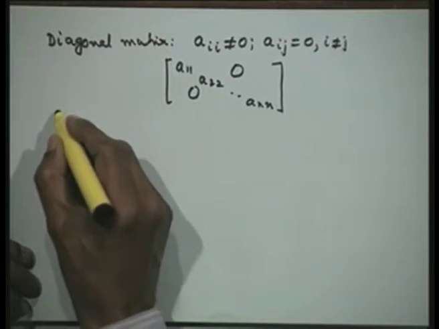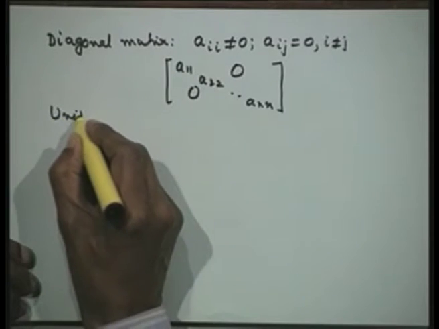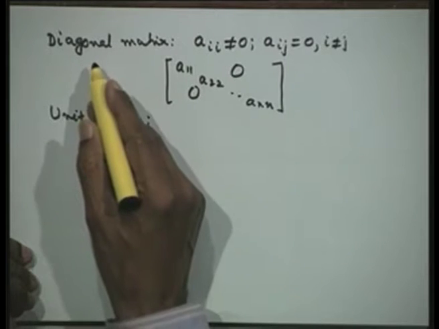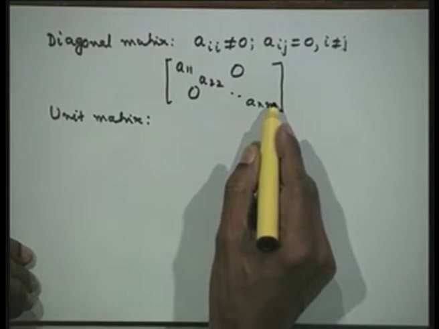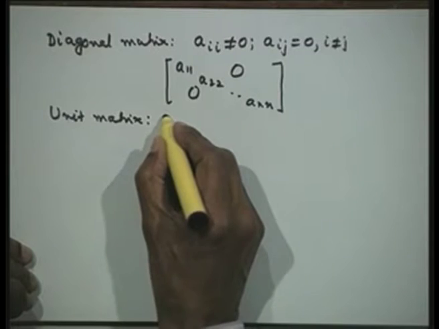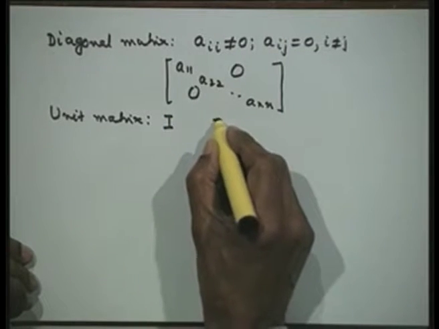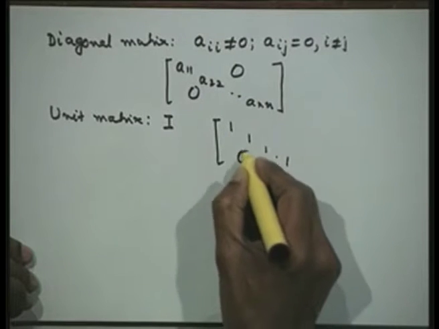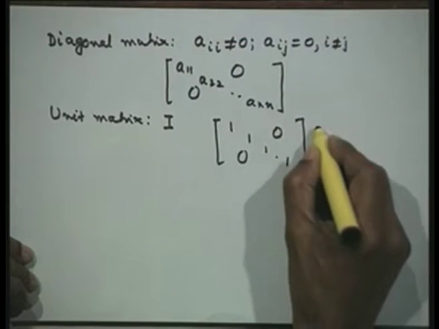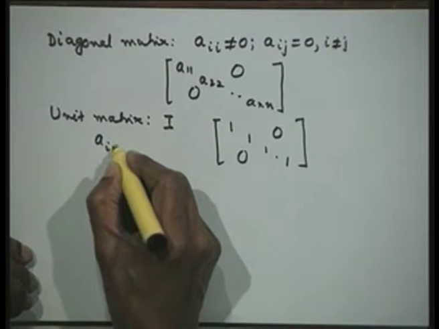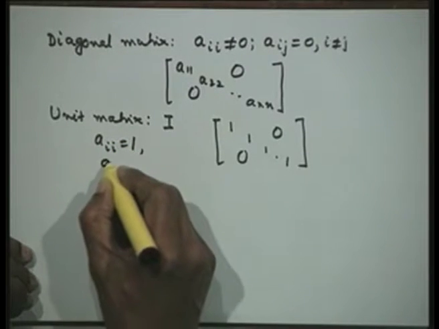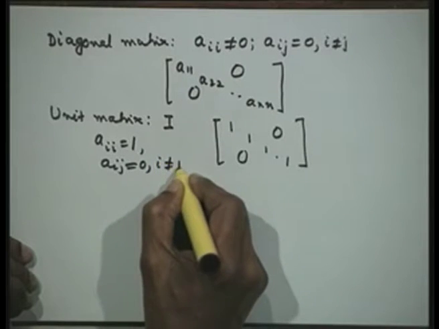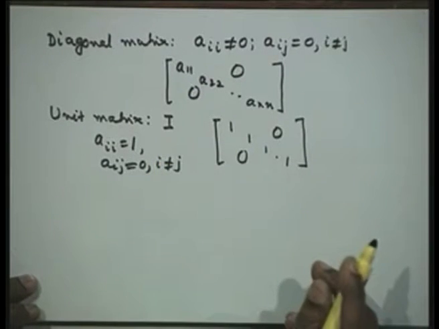Then we need a definition of the unit matrix also. The unit matrix is a diagonal matrix with all diagonal elements as 1. So we shall denote this by I, so that the definition of this is simply 1 1 1 1, and these are all zeros. That means we are taking all elements Aii is equal to 1 and all off diagonal elements equal to 0 for i not equal to j. We have this as a unit matrix.